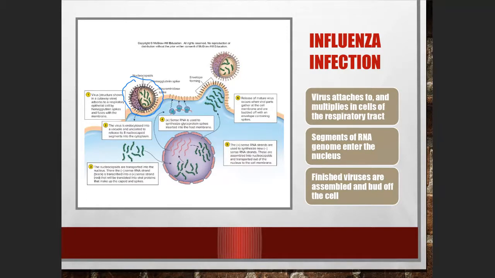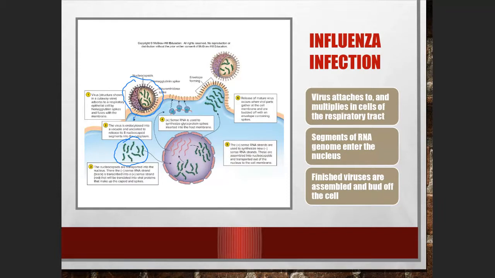And then after that, the second stage will be the penetration. The RNA of the virus will be released into the cytoplasm. There are 8 segments. Remember, this is segmented RNA. So there are 8 segments of RNA that are carried by flu viruses.